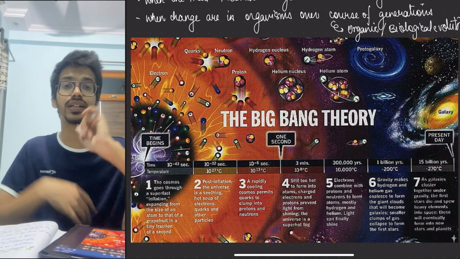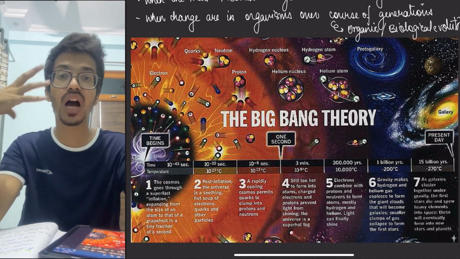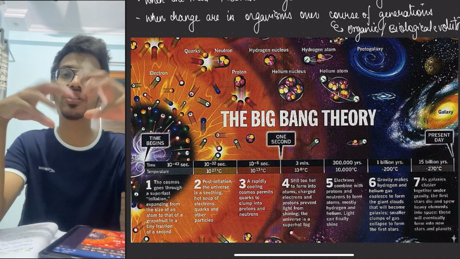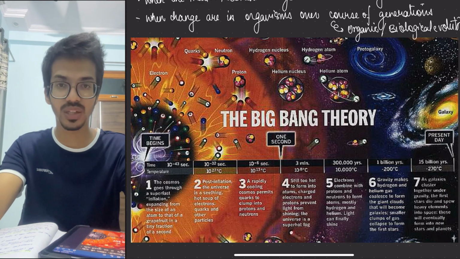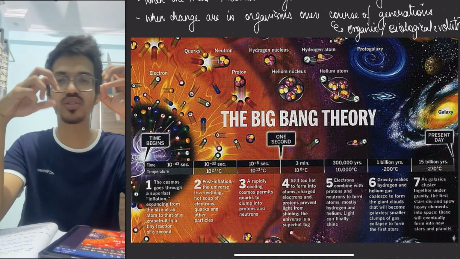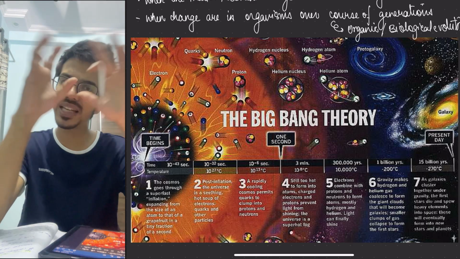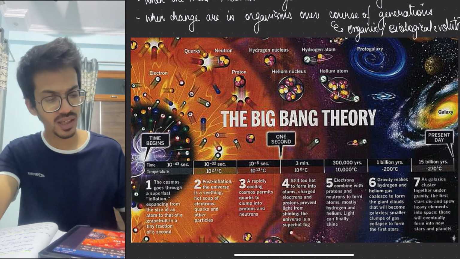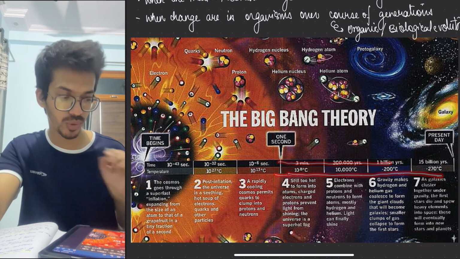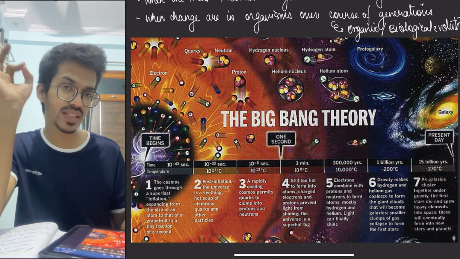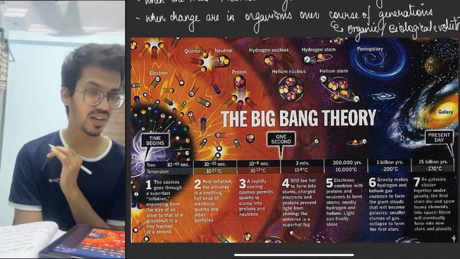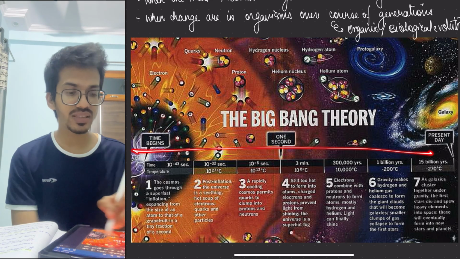So how will we remember it? Just think that you might have seen how Dashera is celebrated. There is immense heat, but after a certain point of time the heat is dissipated everywhere, and as it goes further away, the temperature reduces. Same thing, imagine it like that. As time is moving, the temperature is also cooling down, and finally the lowest is minus 270 degrees Celsius, which is where the galaxies are being formed at present. So this has been formed.